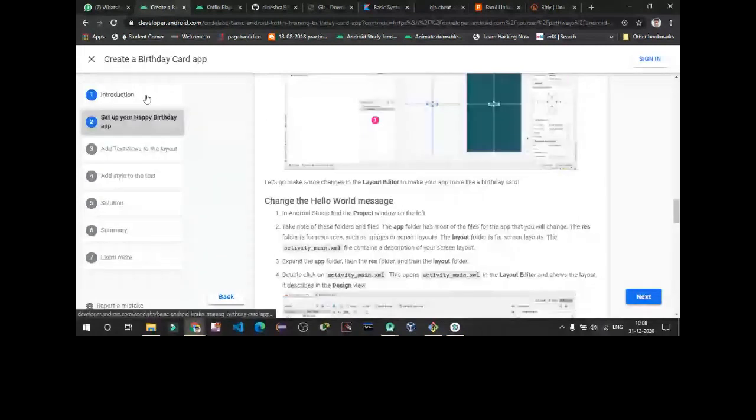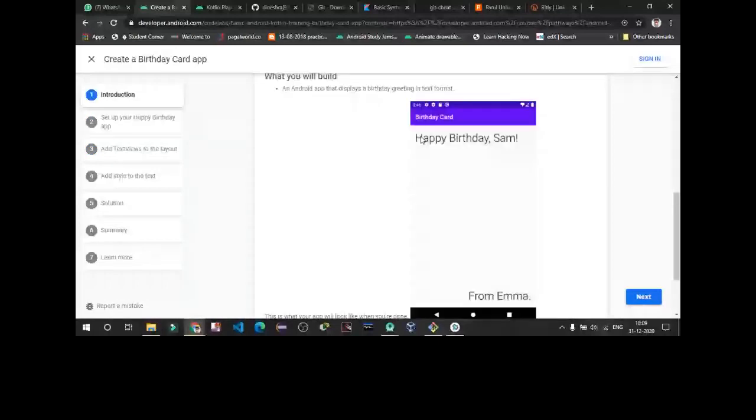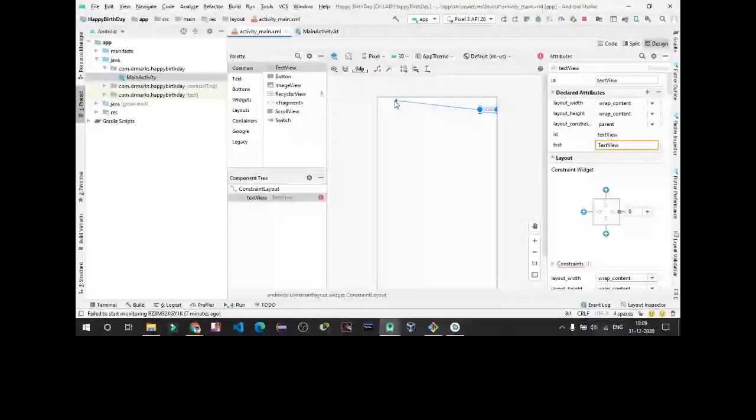Okay, this is our app. Happy birthday Sam is written on the top and from Emma on the bottom. So we are just going to take this text view. With this text view, you can write in this. This is a button. This is image view where you can get your image on your screen.